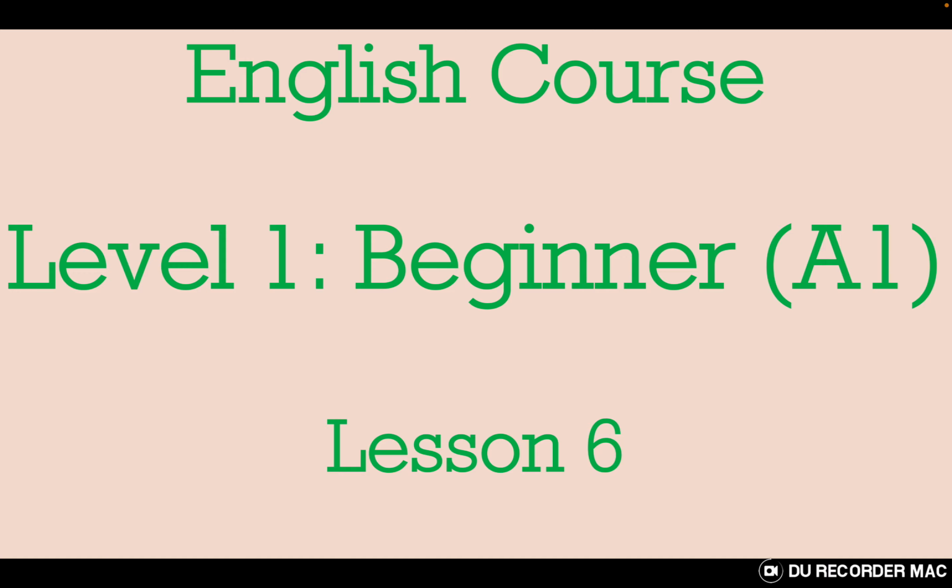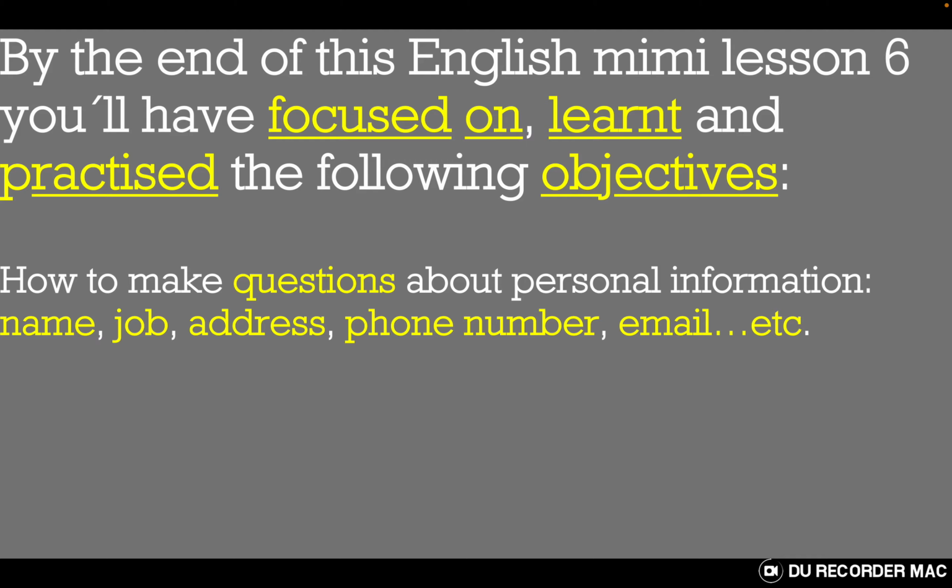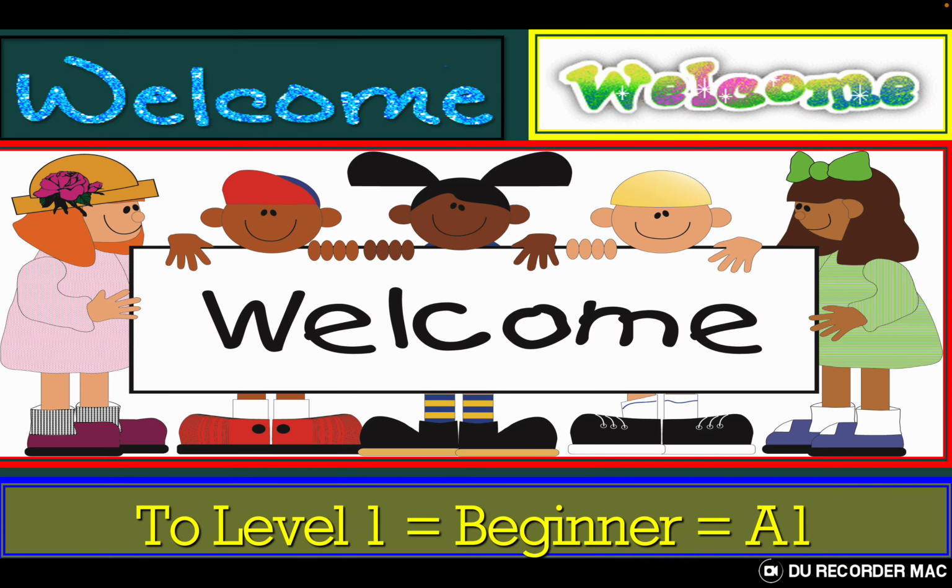Lesson 6. By the end of this English mini lesson 6, you will have focused on, learned, and practiced the following objectives: how to make questions about personal information: name, job, address, phone number, email, etc. Welcome to Level 1 Beginner A1.